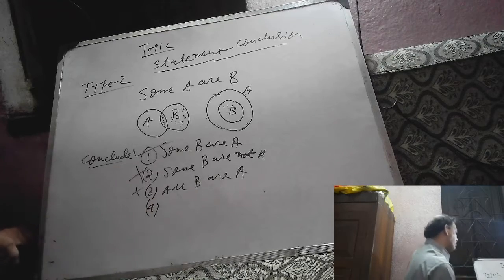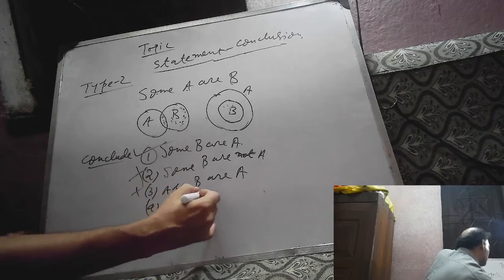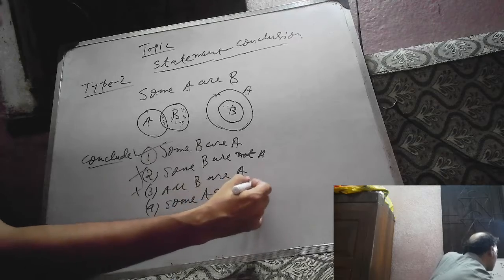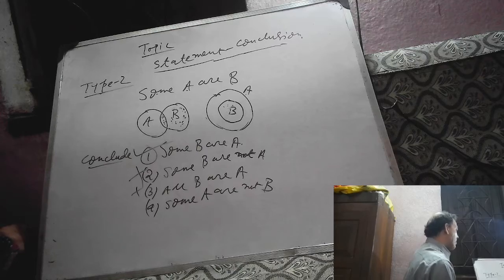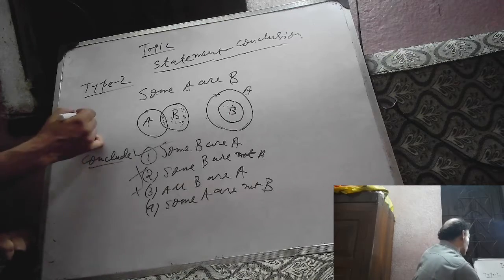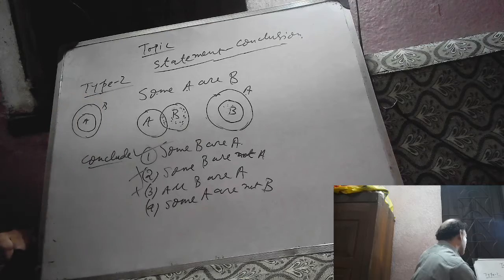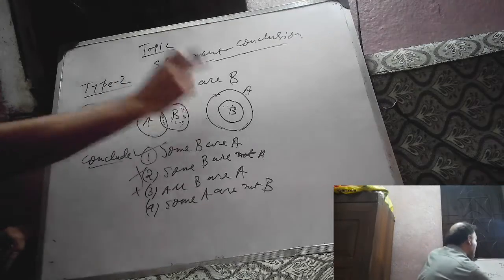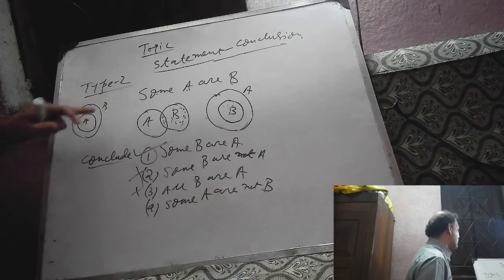Number 4, some A are not B. It is given some A are B, and we ask whether some A are not B. If we draw this Venn diagram, this is A, this is B. Can we draw it so that some A are B?